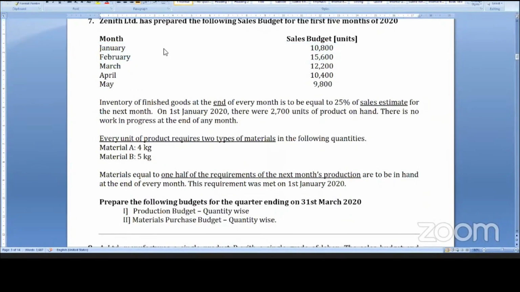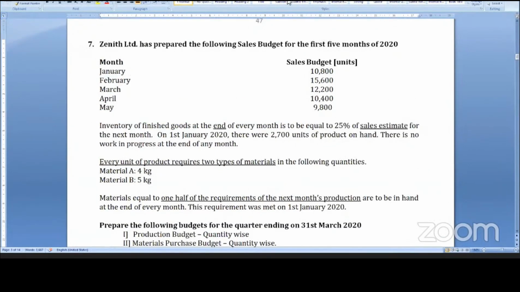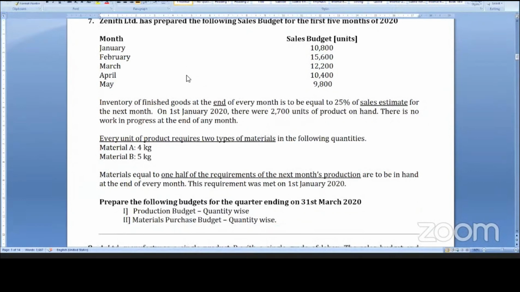Students, hello, shall we do the 7th sum? Production budget. Shall we do it or shall I explain? Do you want me to do it in Excel and show you, or do you want me to explain, is that enough? Hello? Students, someone please speak. Do you want me to do it in Excel or simply explain it? Explain, sir. Explain, okay.